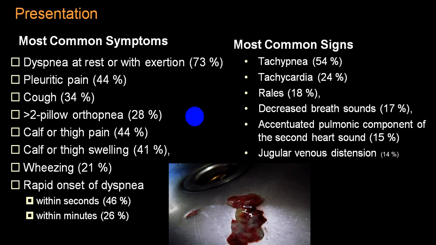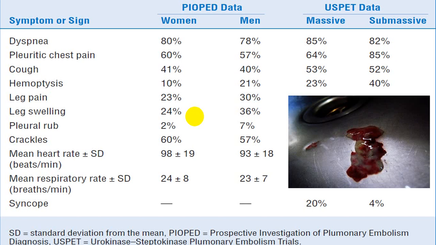As far as signs are concerned, tachypnea and tachycardia come topmost on the list. And because of infarct, in an infarcted area, you might come across rales and decreased breath sounds because of the collapse of the lung. You will have a loud P2, the second heart sound will be loud. You may get a TR murmur in case of congestive heart failure. Jugular venous pressure may be elevated.